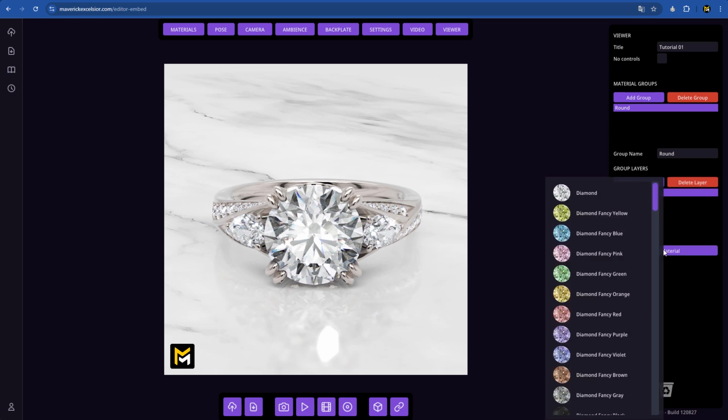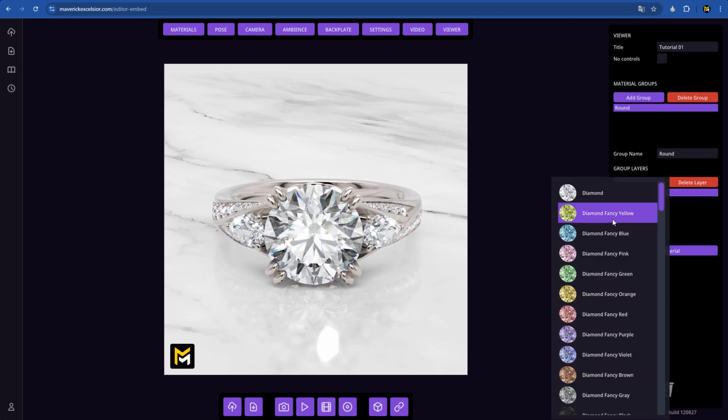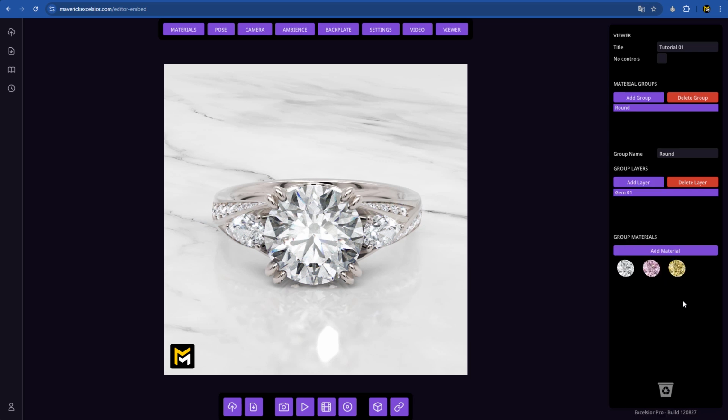Now, let's add materials for this layer. In this case, I'll add diamond, fancy pink diamond, and fancy orange diamond. There we go. If we click on a material, it's instantly applied to our ring.